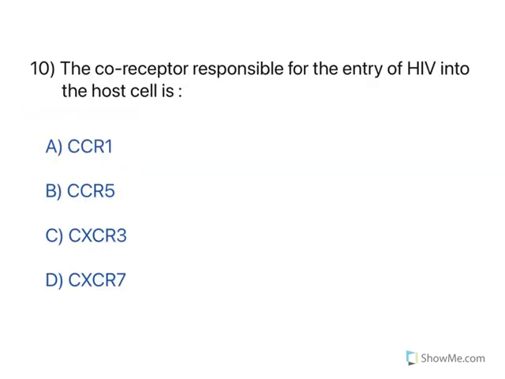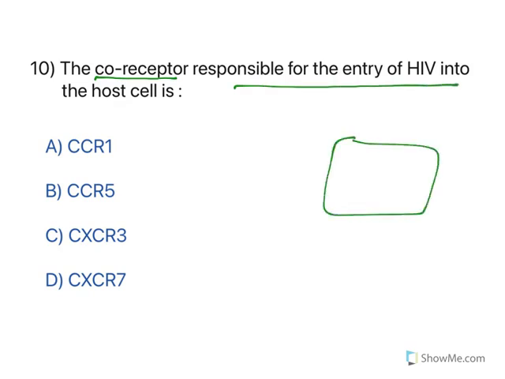Now, moving to the next one. The co-receptor responsible for the entry of HIV into the host. See, usually HIV enters into CD4 cells. It has CD4 receptors. Along with that, it has co-receptors, known as CCR5. For viral entry, both the receptors are required. You block one receptor, the virus cannot get inside the cell. So the answer is CCR5.